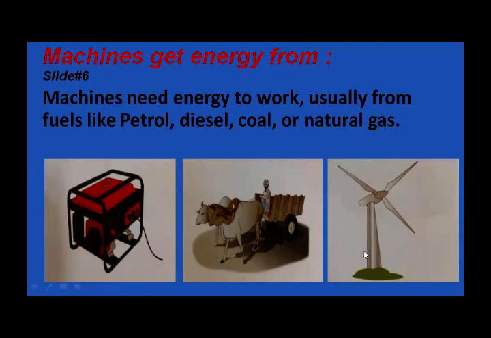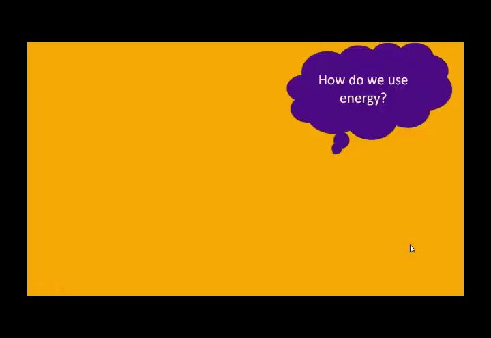So in a way, like a human being, a machine also needs energy to do work, and they get their energy from fuel like petrol, diesel, coal, or natural gases. Okay, have you got it? Like a generator needs petrol or gas to produce electricity. A bullock cart needs a bullock to pull it forward, and a windmill needs the wind's energy to make it work, because wind is also a form of energy.